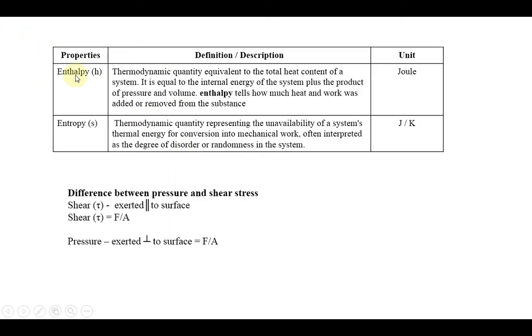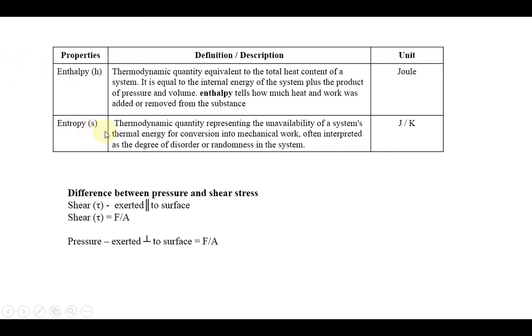Next property, enthalpy. Enthalpy is a thermodynamic quantity equivalent to the total heat content of the system. It is equal to the internal energy of the system plus the product of pressure and volume. You may study this in thermodynamics, where the same equation is given. Here I have given only the sentence form of the explanation. The enthalpy tells how much heat and work was added or removed from the substance. That is the important usage of enthalpy. The unit of enthalpy is nothing but joule.